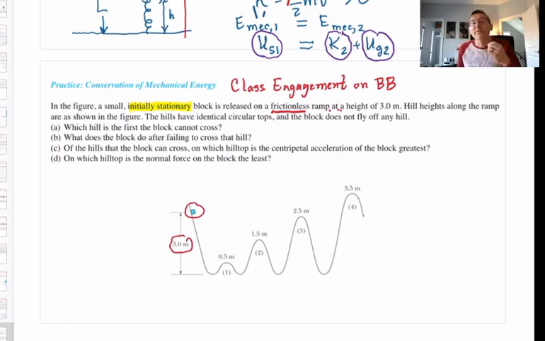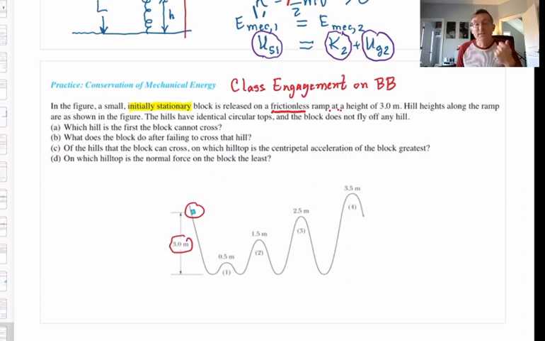You might be served in working out your answer to D by drawing a free body diagram for the block when it is on each hilltop. But to answer A, B, and C, you're going to want to use conservation of mechanical energy. So you first should think about for yourself, what are you going to pick for your system so that the mechanical energy is conserved?